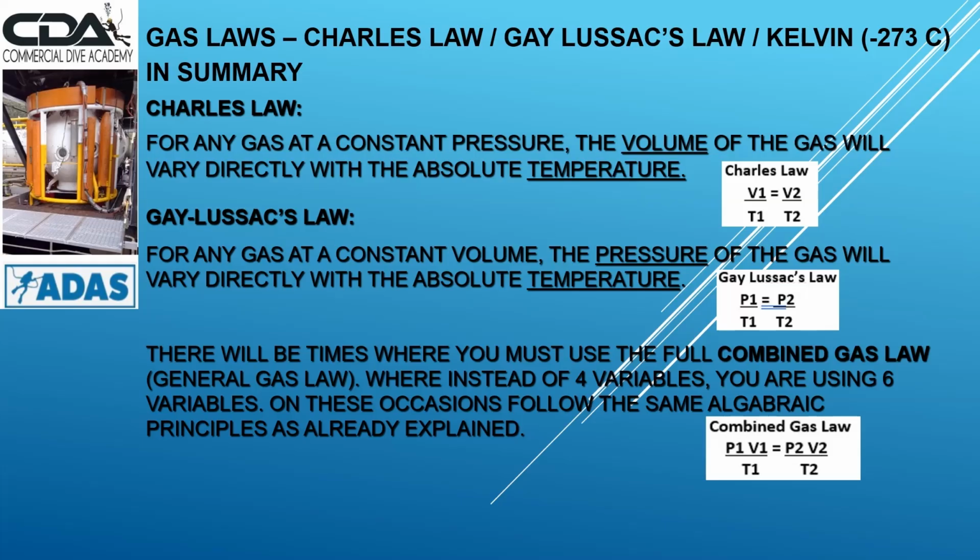Okay, in summary, Charles' law: for any gas at a constant pressure, the volume of the gas will vary directly with the absolute temperature. Try to remember V1 at the top of this equation: V1 over T1 equals V2 over T2 for Charles' law. And for Gay-Lussac's law, for any gas at a constant volume, the pressure of the gas will vary directly with the absolute temperature. There's our formula: P1 over T1 equals P2 over T2.